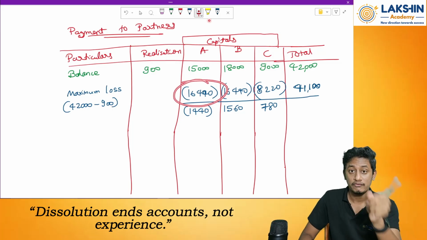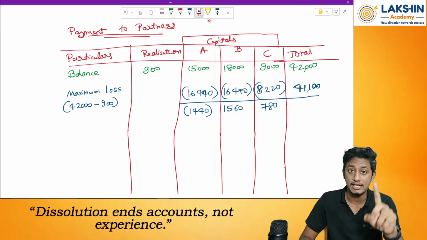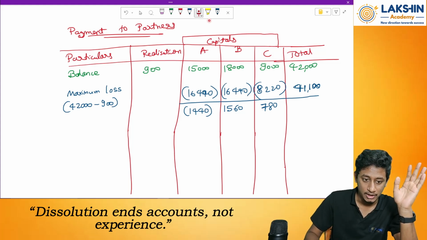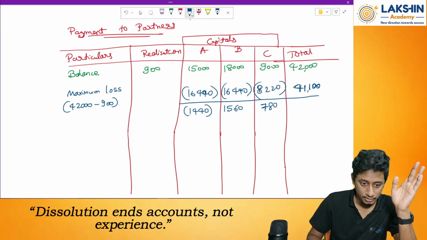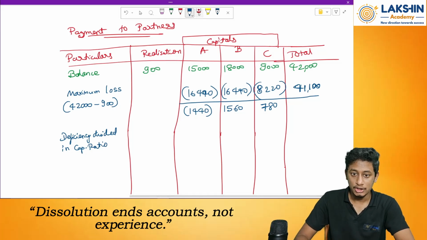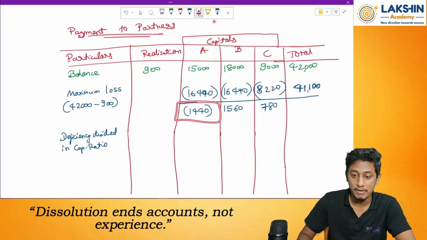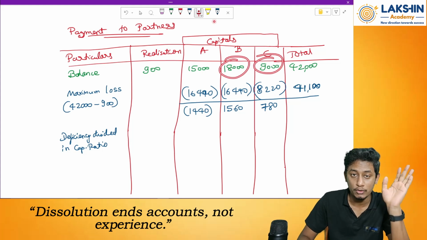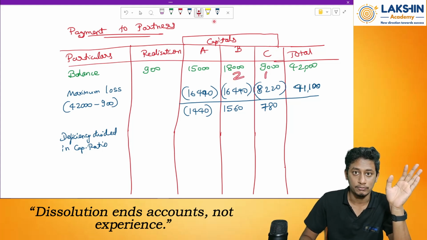Now what do we do? We will distribute this in capital ratio applying Garner versus Murray. I know no one is insolvent, but still we will apply the Garner versus Murray rule. So the deficiency is divided in capital ratio. This loss will be borne by whom? Mr. B and Mr. C, in the ratio 18:9, or I can say 2:1 ratio. Clear? Okay, let's see.